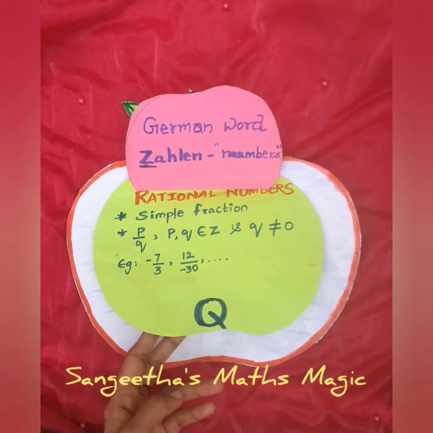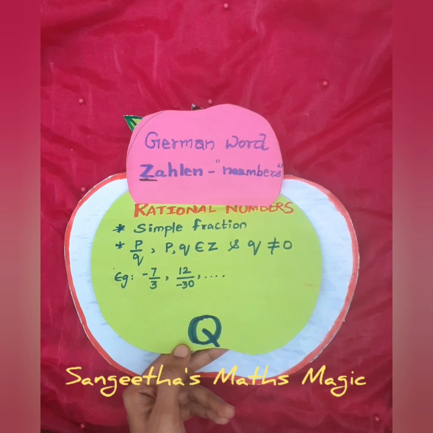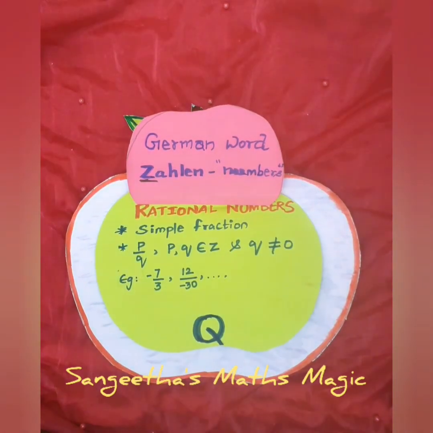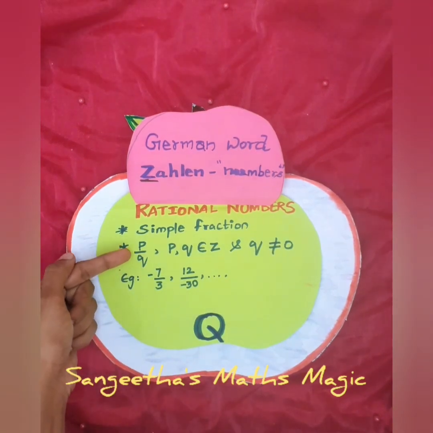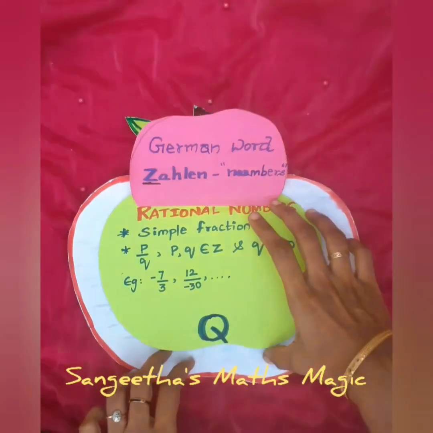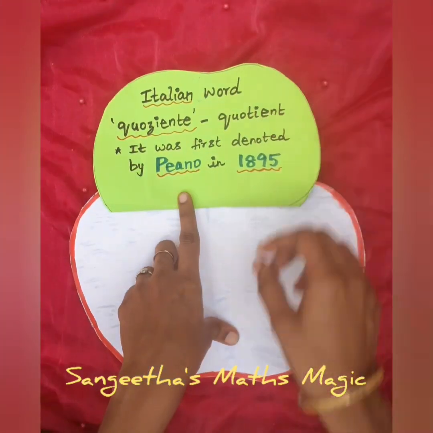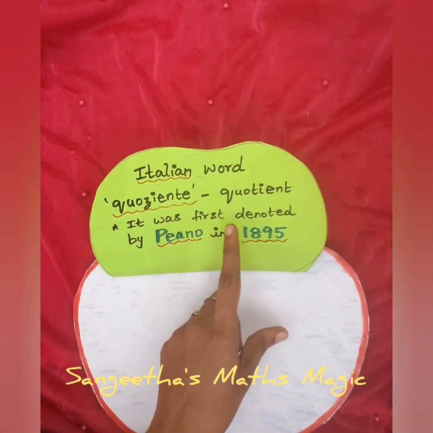So in your lower classes, the teacher would have said sum is the answer for addition, difference is the answer for subtraction, product is the answer for multiplication, and quotient is the answer for division. Since it is in the form of P divided by Q, the solution would be the quotient. So to represent that, this Q stands for the Italian word quoziente, quotient.